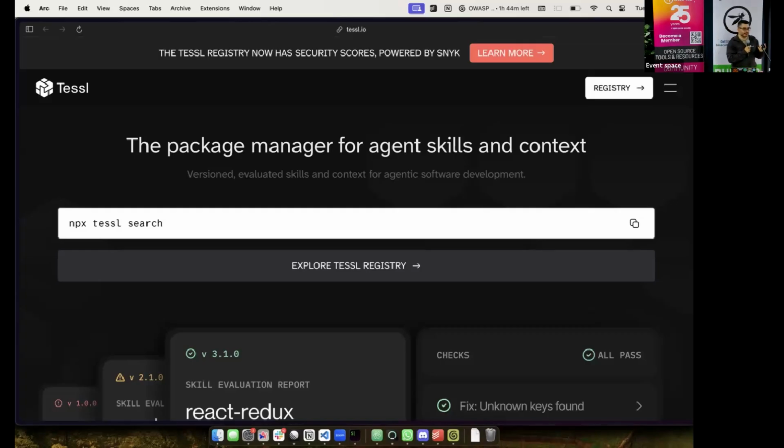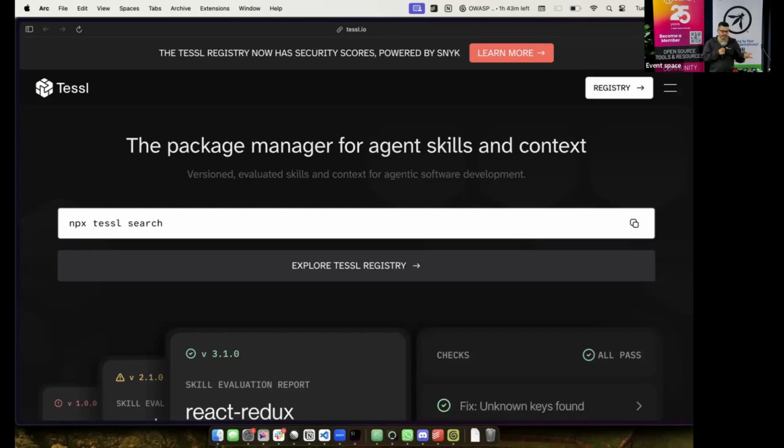Now, context is something that you can provide too much of, or too little of, very easily. If you provide too little, the agent will give me an answer back, but that answer will probably not be the answer I would want. If I give it too much, it'll get overwhelmed, it'll get confused, and very often it'll give me the wrong answer. It'll do compaction, which is a stage where it removes a bunch of its context from its environment, and then you have to tell it all the same things again. And it gets very, very frustrating. When you start one-shotting actions, that's likely because you've got a really good amount of context for the agent to actually do what it needs to do.